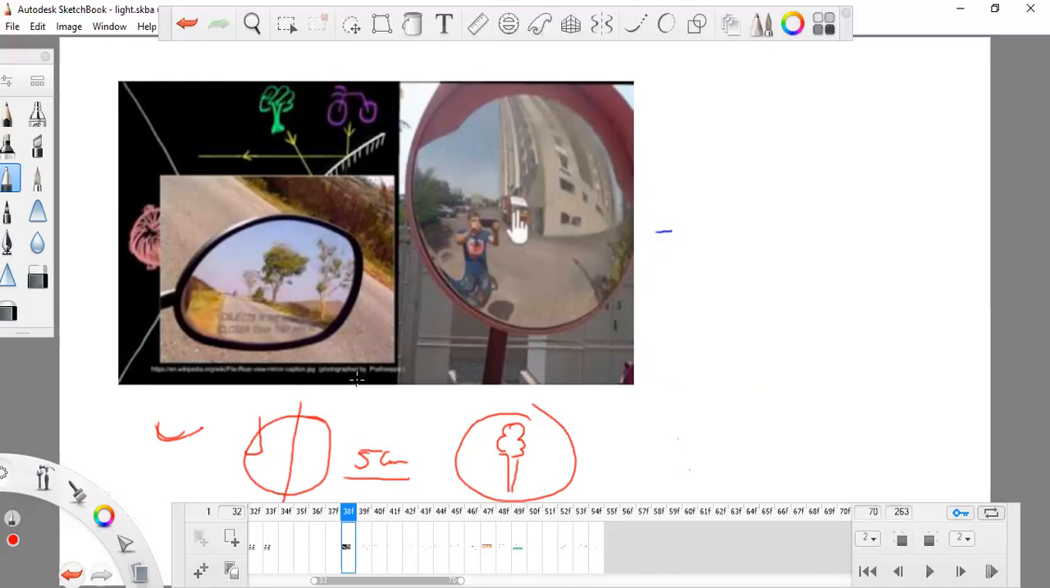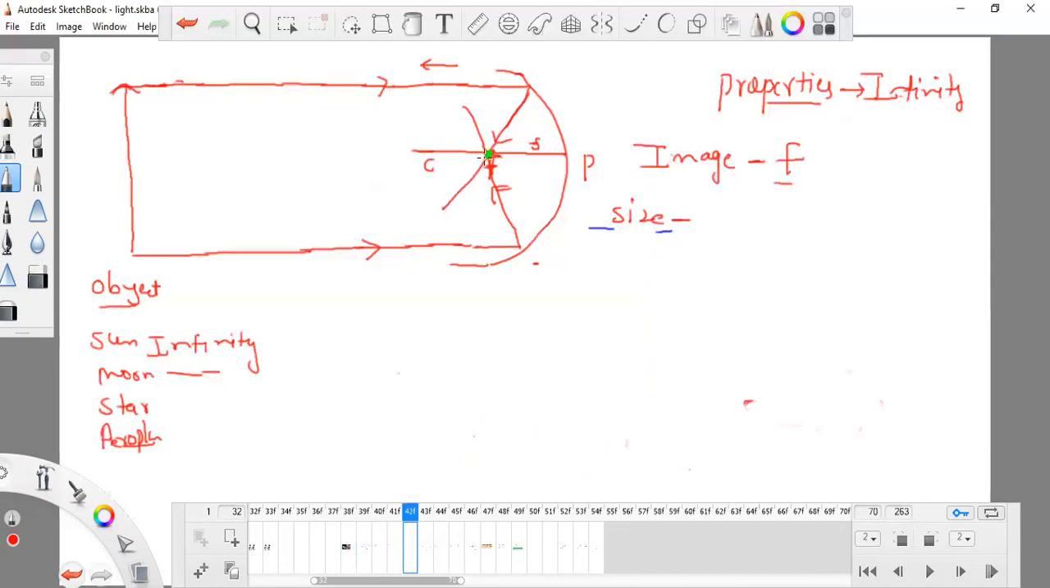Because the tree is 5 meters, 10 meters, but it is forming a very tiny image. This is how the image of the sun can be formed on this. So definitely the size of the image is highly diminished, to the extent that it will come to a point size, very, very tiny.